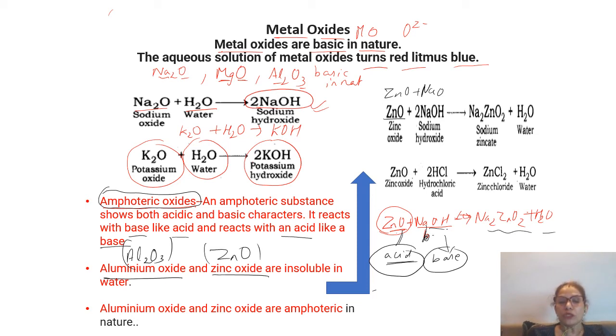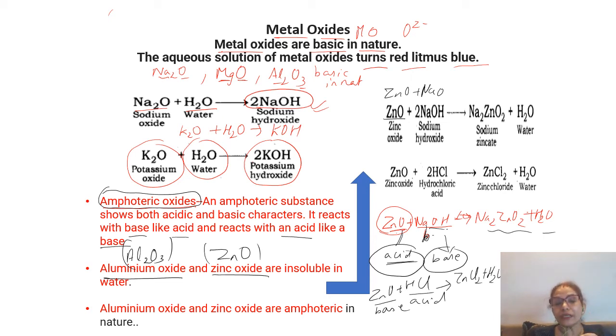Now, suppose zinc oxide reacts with HCl. HCl is an acid, right? So here the zinc oxide is changing its role, the double role. Now it behaves like a base, and it will again form salt and water.